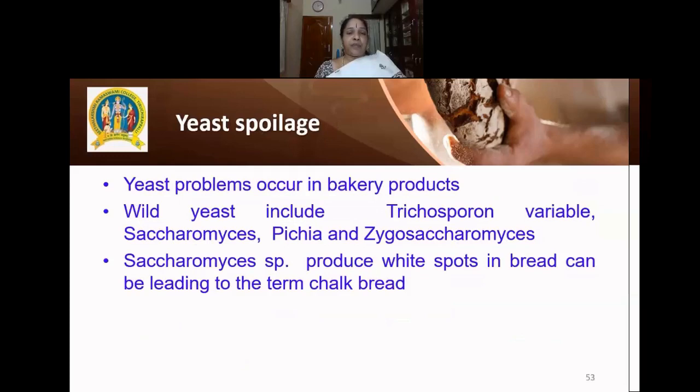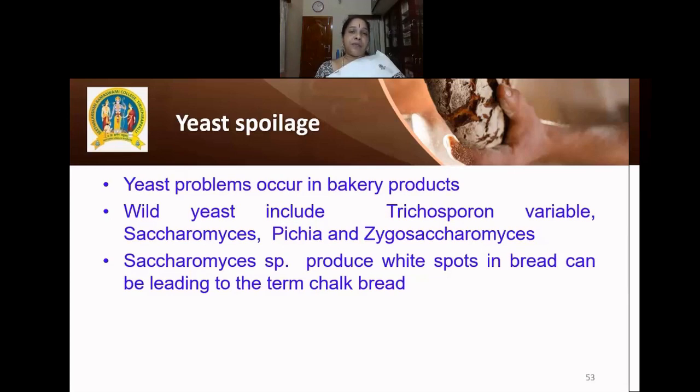Yeast spoilage. We have seen the mold spoilage, bacterial spoilage, and now it is the yeast spoilage. Yeast problems also occur in bakery products. Wild yeast include Trichosporon variable, Saccharomyces, Pichia, and Zygosaccharomyces, which produce spoilage. Saccharomyces species produce white spots in the bread and can lead to the term chalk bread.